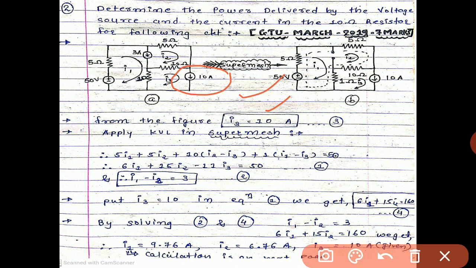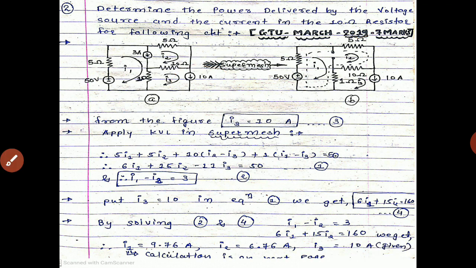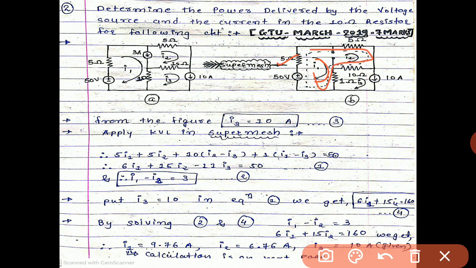So 5I1. First of all, start from the 5 ohm in loop 1. So 5I1, because I1 flows in the first loop. Consider the clockwise direction like this. So plus 5I2 because I2 flows.